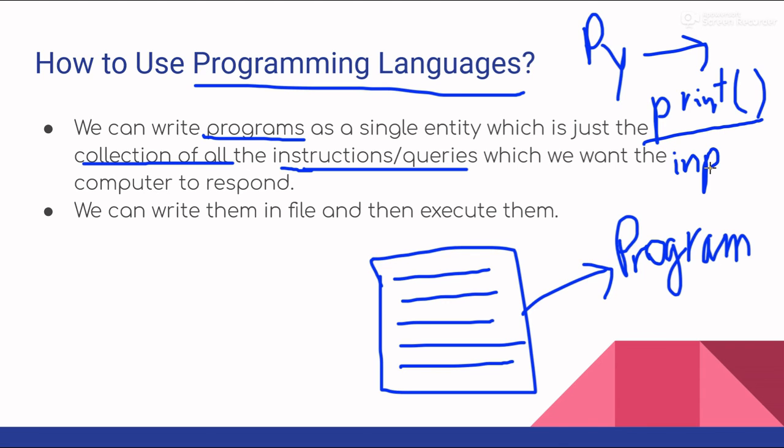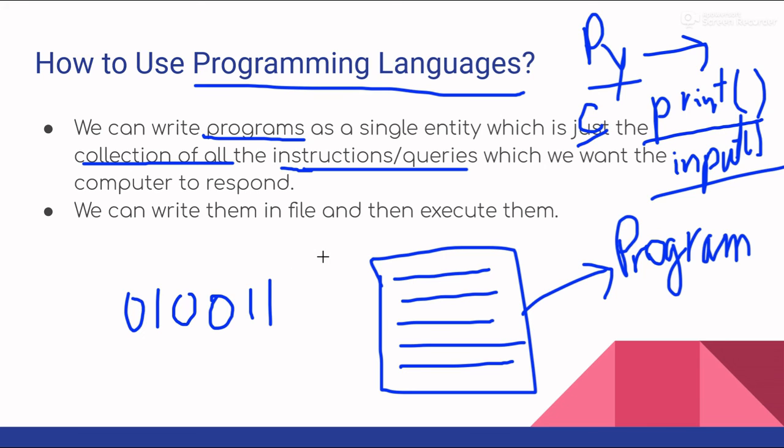Another instruction is input. Other programming languages contain other instructions to do the same thing, which means that all these instructions, whether from Python or from a language called C, get converted into the machine language ultimately. So it doesn't matter which language you are working in. If you are doing the same operation, just the syntax of the language is different. The ultimate thing which you are providing to the computer is the same.